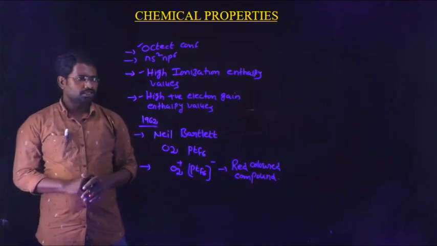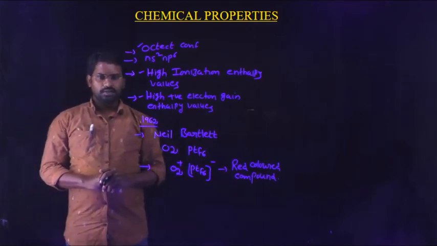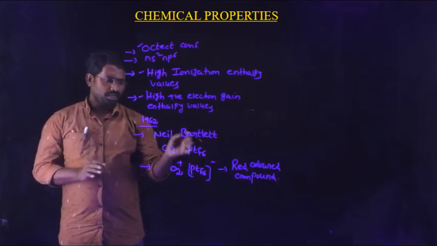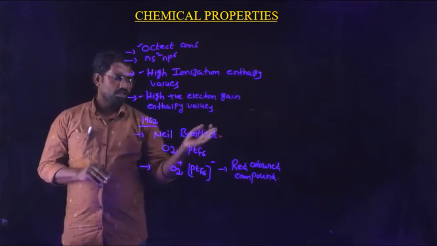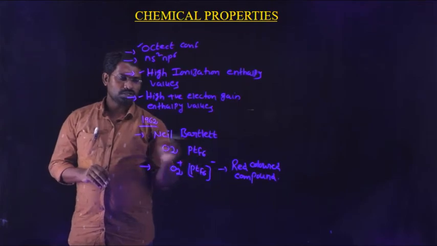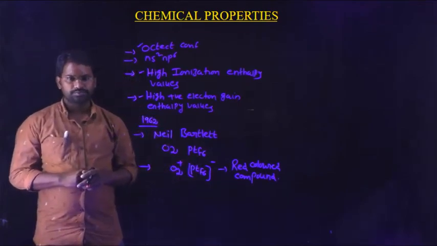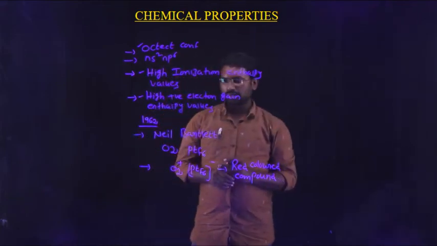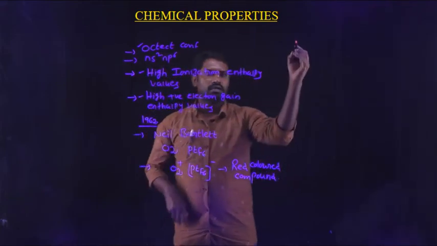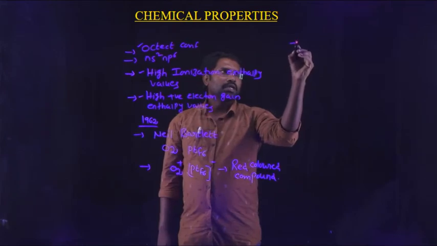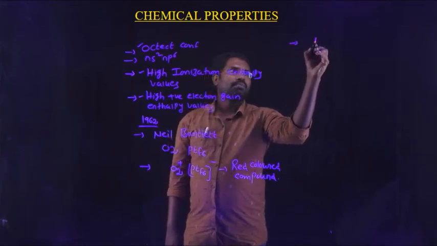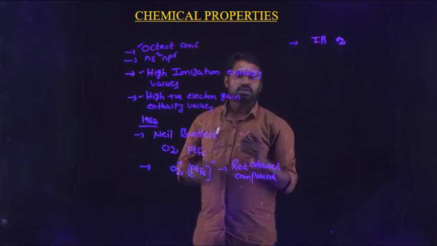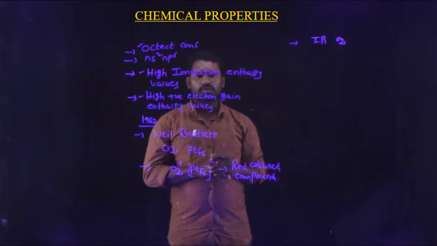So the scientist Neil Bartlett did an experiment. The reaction takes place between oxygen and PtF6. He prepared a red colored compound, that is oxygen hexafluoroplatinate. Then, after doing some experiments, Neil Bartlett observed that the first ionization potential value, IP1 value, of oxygen is very close to the IP1 value of xenon.